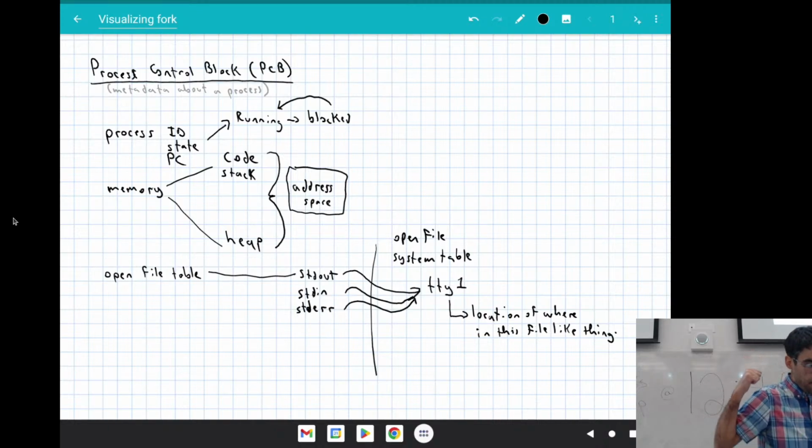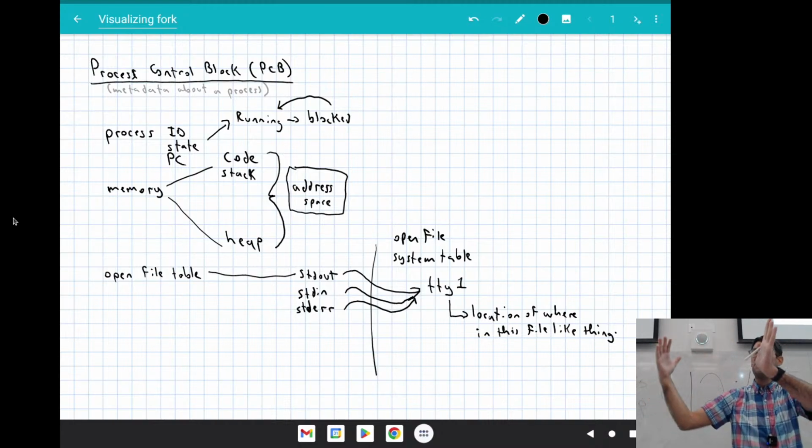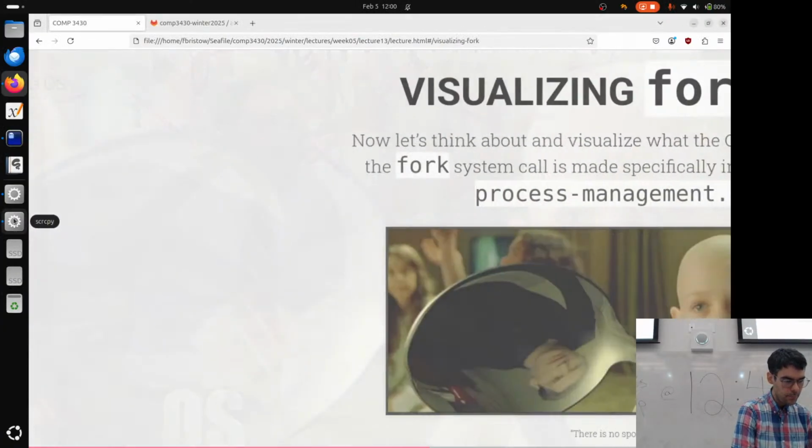Okay, so awesome. This is great. This is a really good idea of what our process looks like from the operating system's perspective. Our process doesn't need to know anything about what our operating system knows about it. But our operating system has to keep track of all this stuff on our behalf. I'm going to come back to this in just a second.